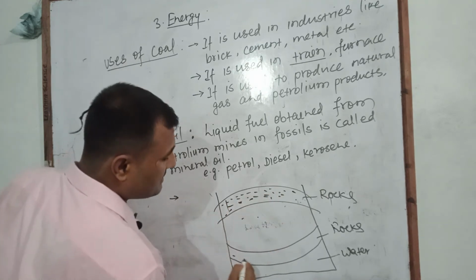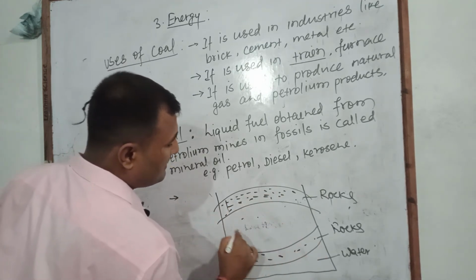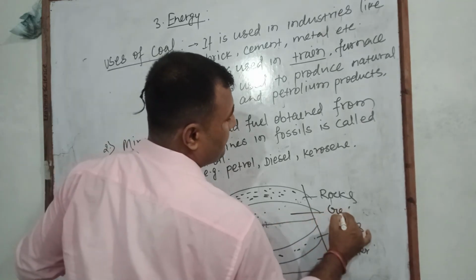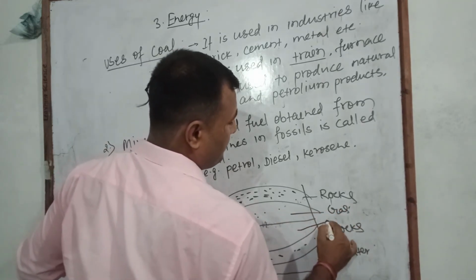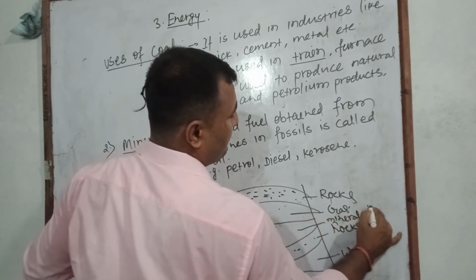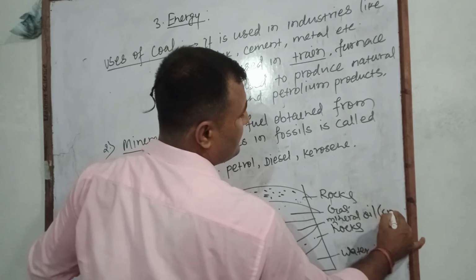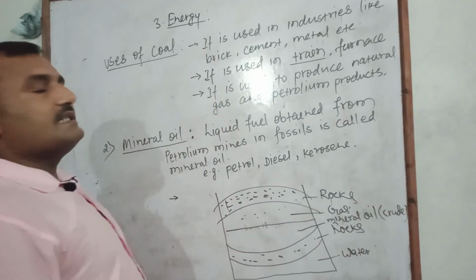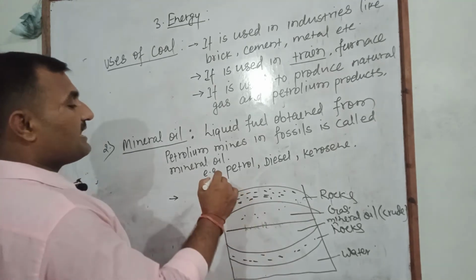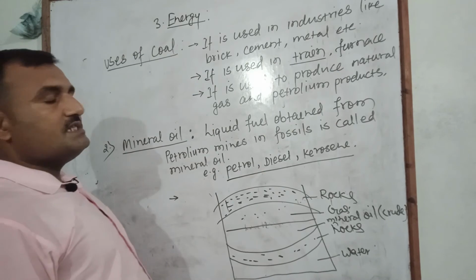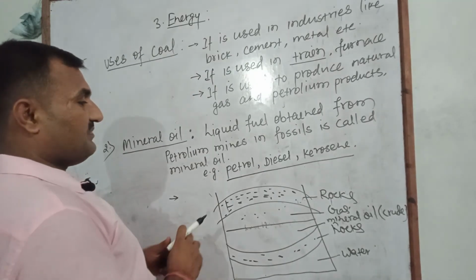Inside the fossils or sedimentary rock, it is found in the form of gas and mineral oil. That mineral oil is found in crude oil form, which gets refined by the fractional distillation process into petrol, diesel and kerosene.